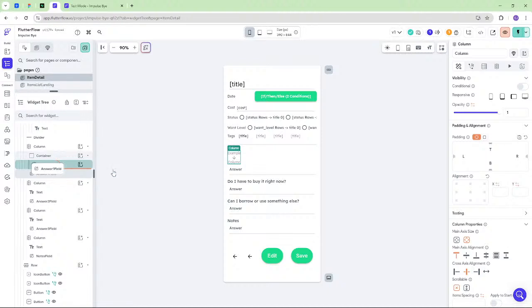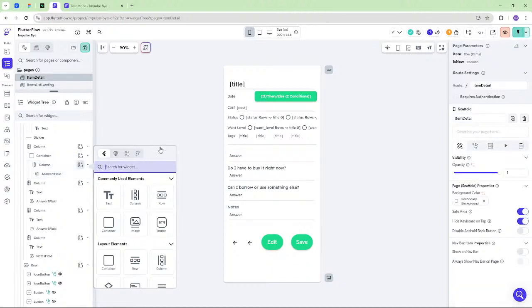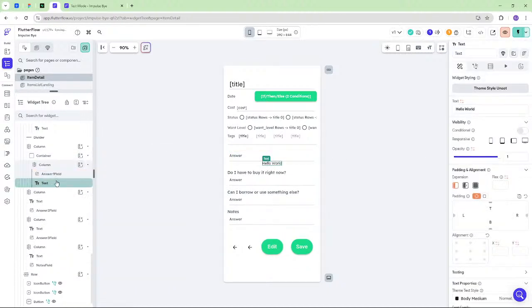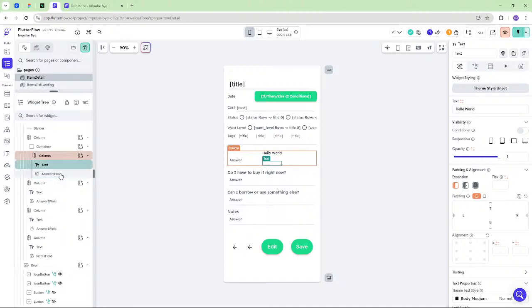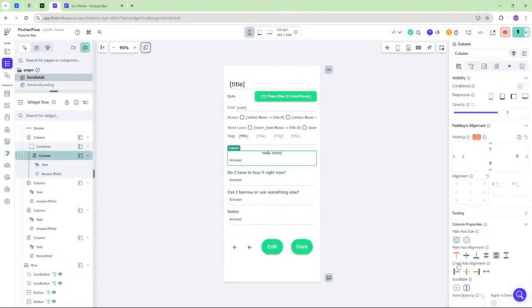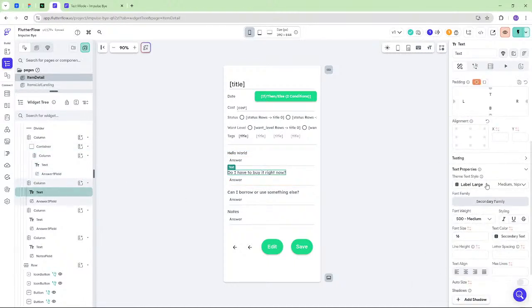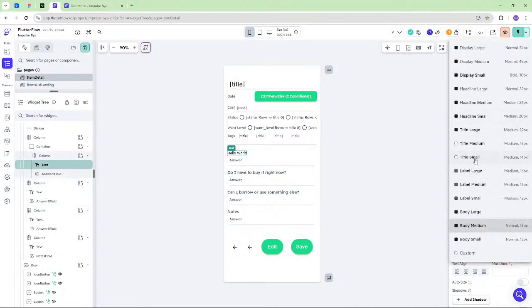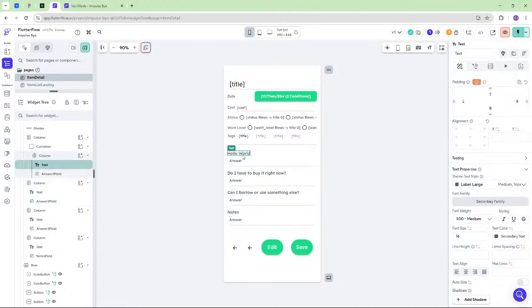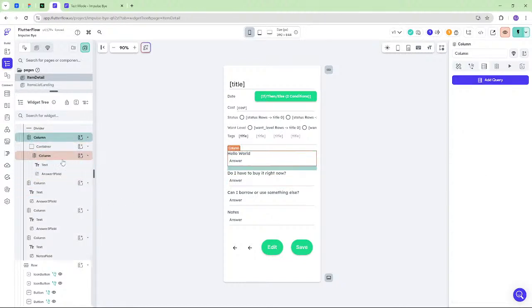Oh, have I been hitting replace? That's so funny. Column. Okay, and then we'll add a text field or a text thing. I like the style of this. What is it? It's label large. So let's just change that really quick. And now, okay, we've got this column, the container, the column. So this column,